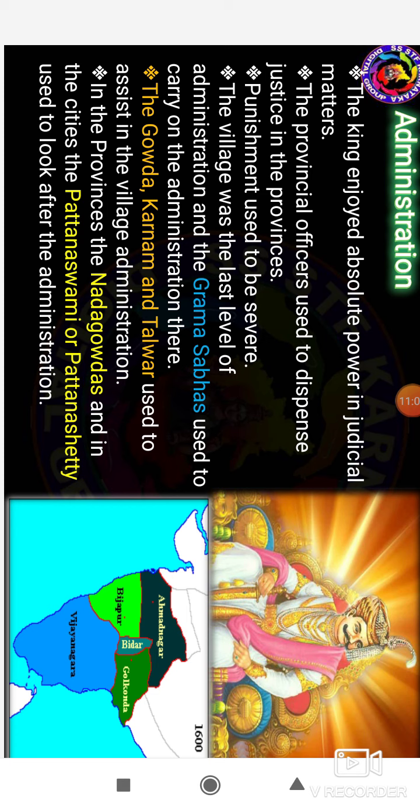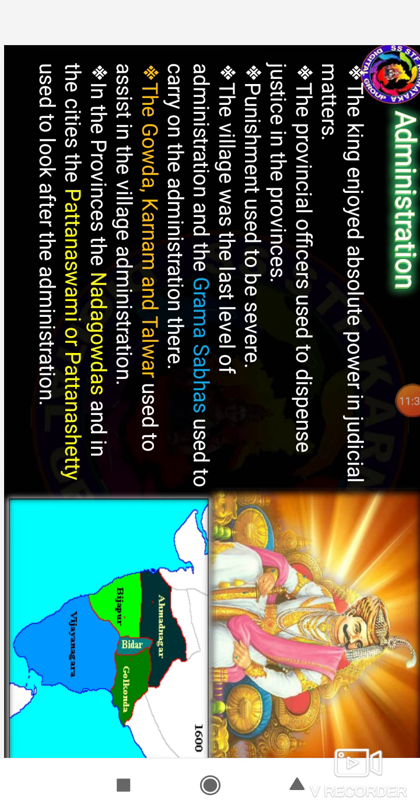The Gauda, Karnam, and Talwar used to assist in the village administration. And in the nadus and the cities, the Pattana Swami and Pattana Shetty used to look after the administration.